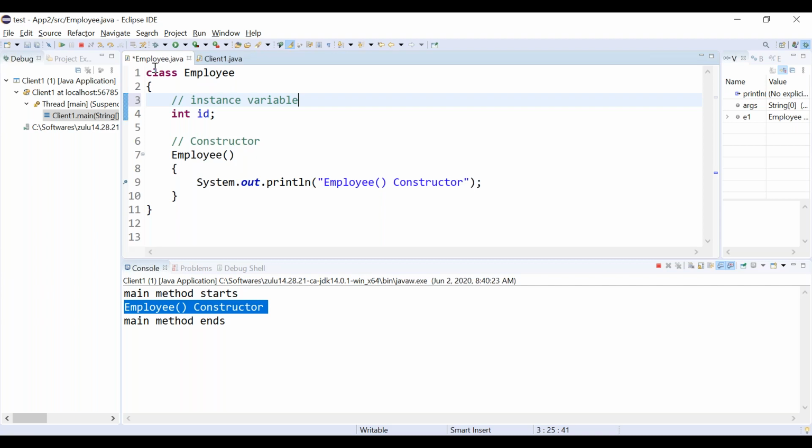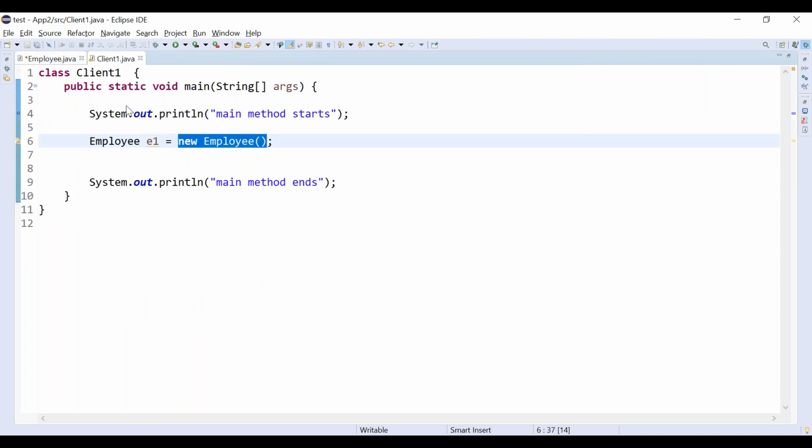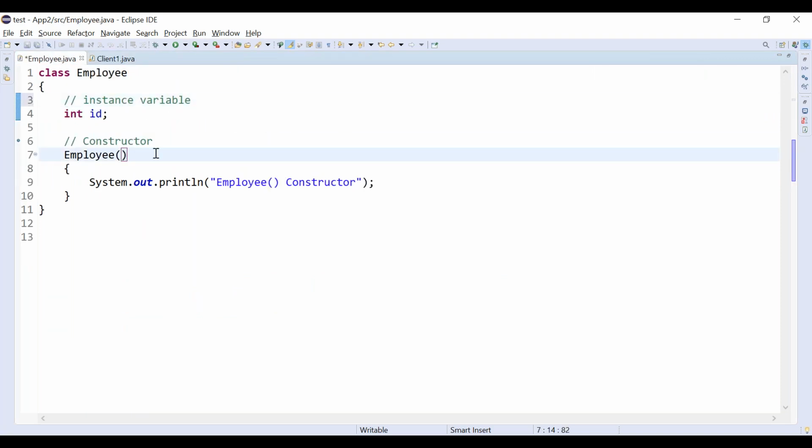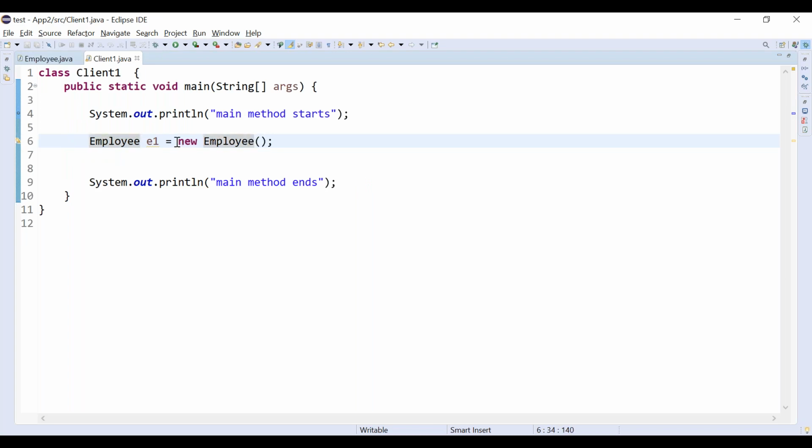Now I'm going to modify this program. This is a default constructor, or no argument constructor, correct? No argument constructor.